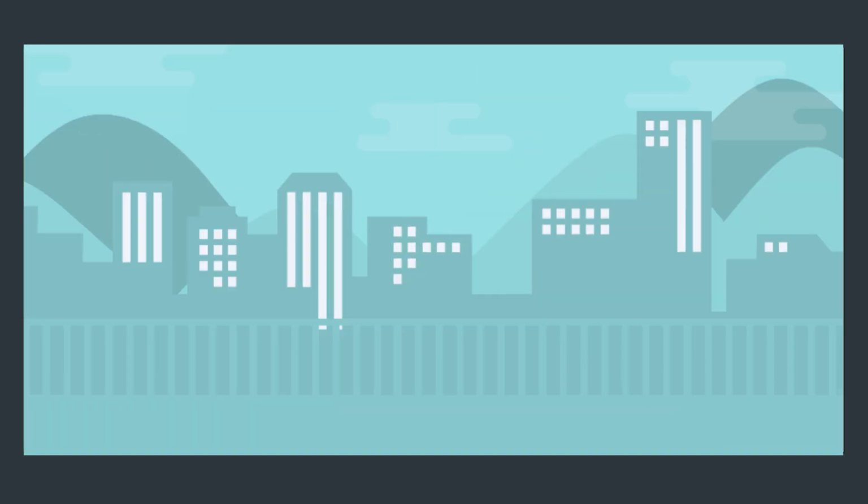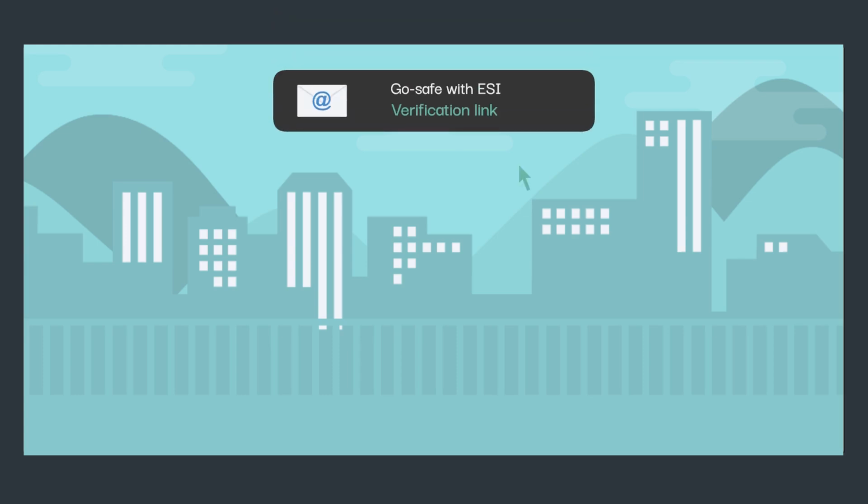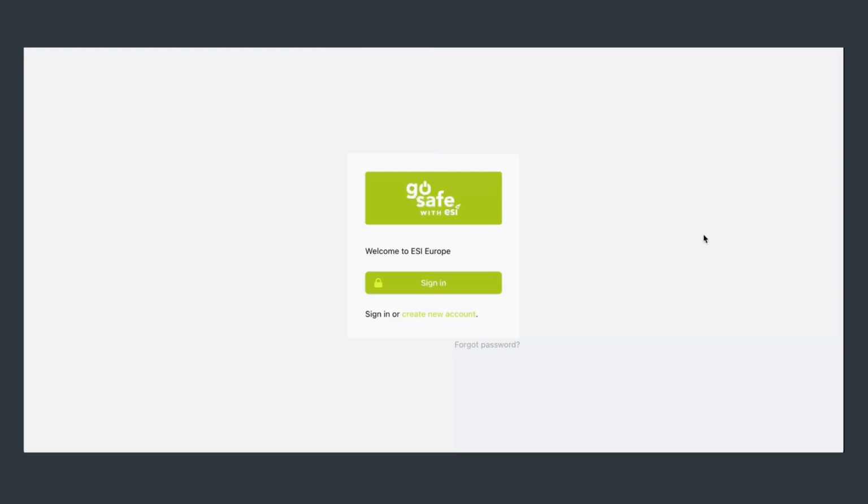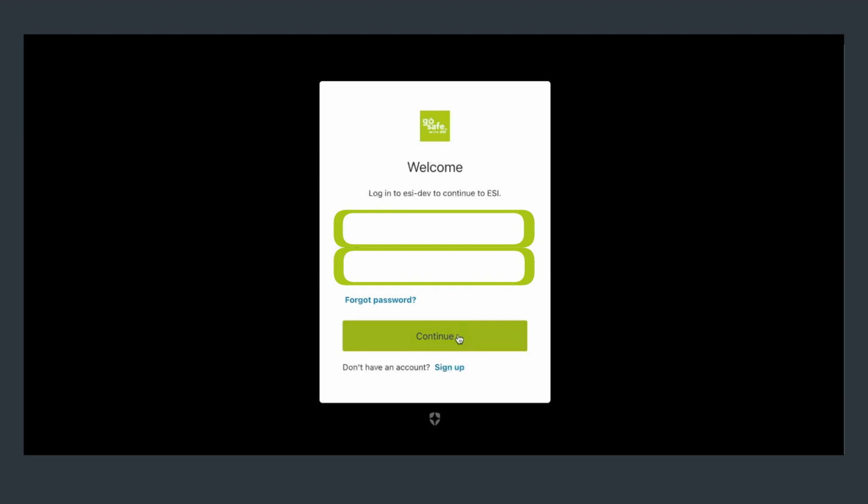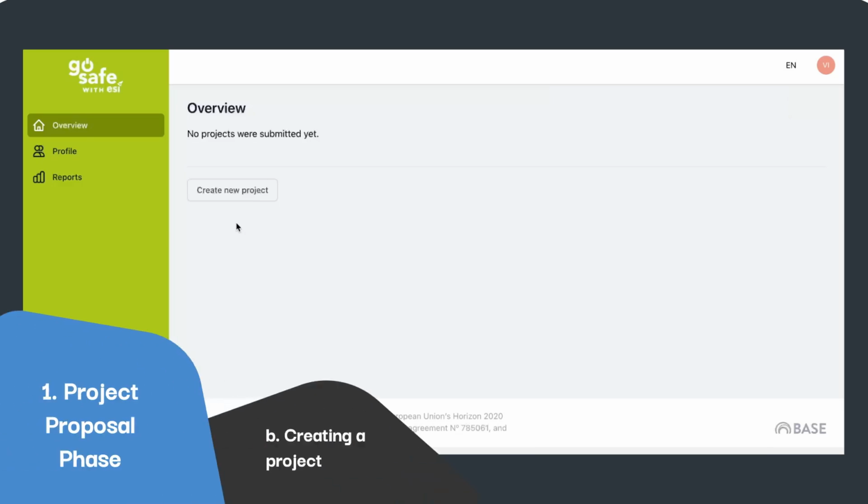You will be automatically signed out of the platform so that the data you inserted is registered in the system and so that you can validate your registration through the link that is sent to you via your email address. Click on the link you have received in your email to confirm your account. You will be now directed to the login page of the platform again. This time, click Sign In and insert your registered email address and password. You are now in the interface of the Management Information System, registered as a technology provider.